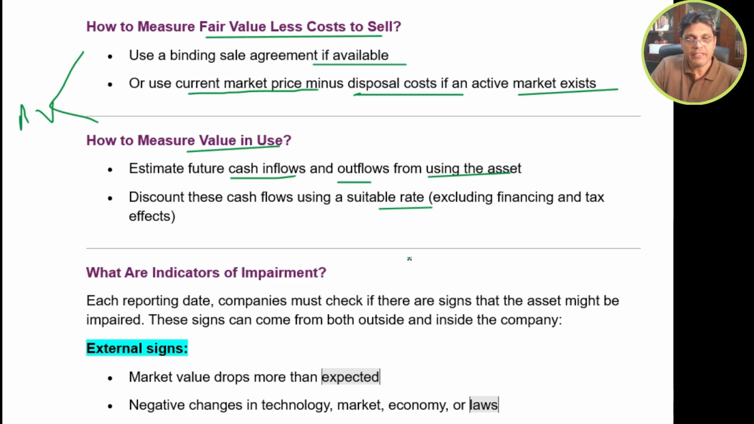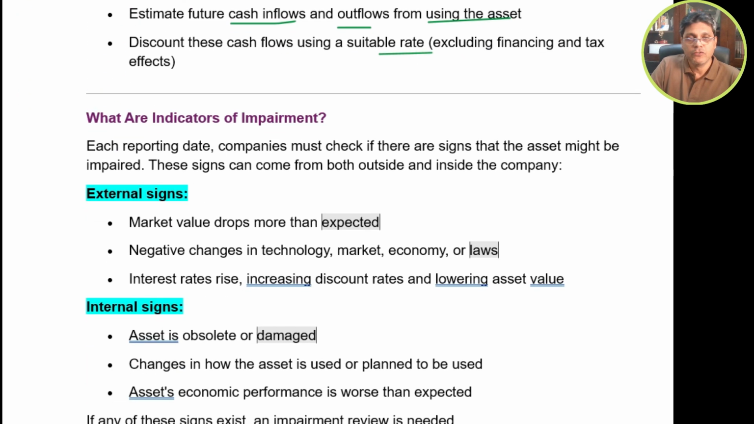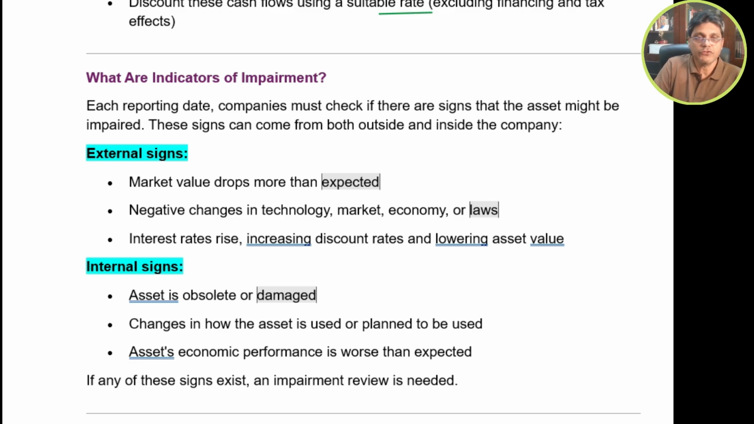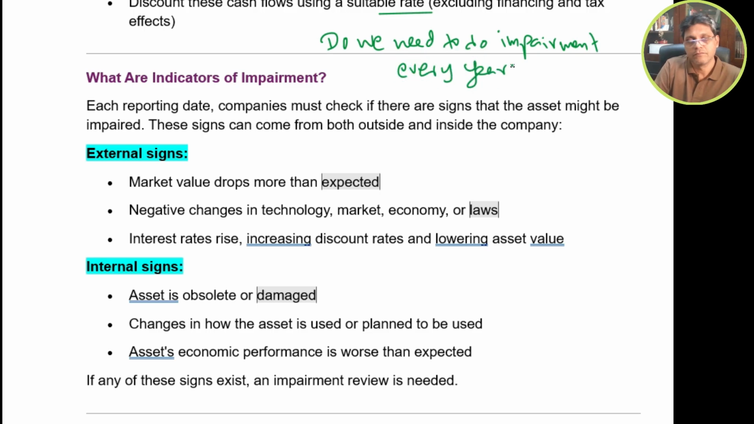Okay, so what are the indicators of impairment? The question is, do we need to do the impairment test every year? No. The impairment is required if there is an indication. If the indication exists, then you need to do the impairment.